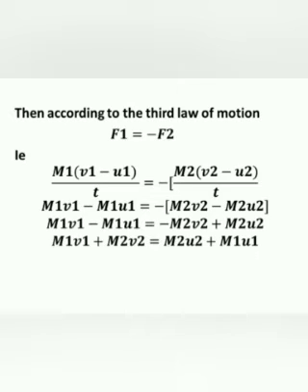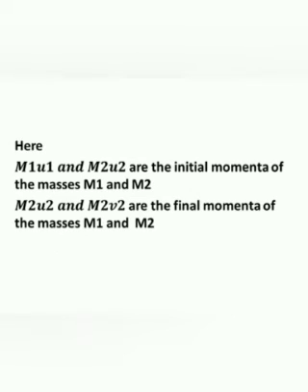Here t cancels. Then m1 v1 minus m1 u1 is equal to minus m2 v2 plus m2 u2, because minus into minus becomes plus. Then m1 u1 plus m2 u2 is equal to m1 v1 plus m2 v2.